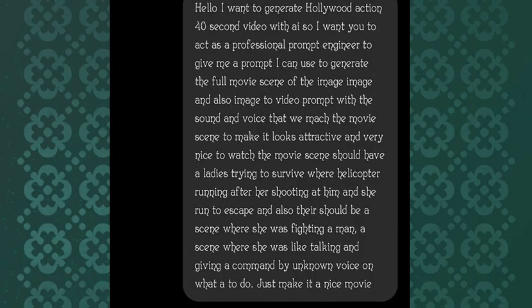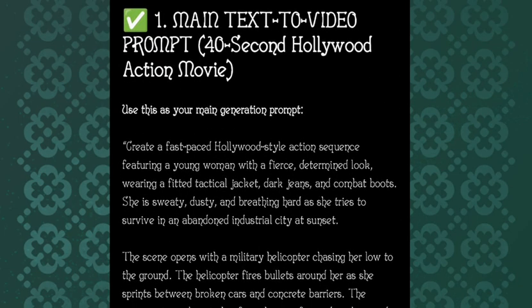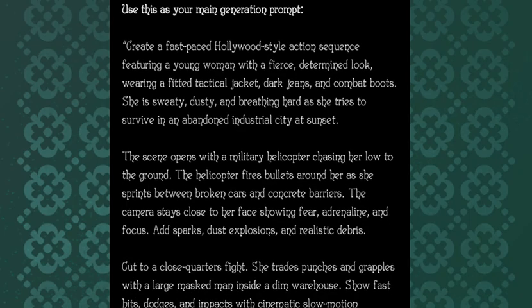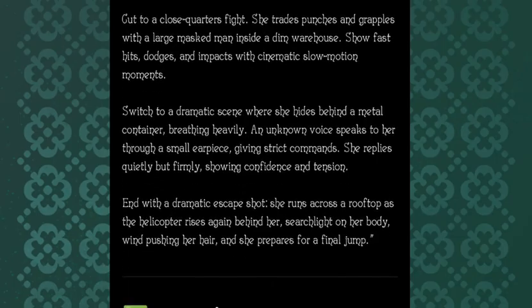Now, this is what I give to ChatGPT, and this is what ChatGPT gave to me. As you can see, this is the image prompt. Use this as your main generated prompt. As you can see, it says to create a fast-paced Nollywood style movie. So this is what ChatGPT gave to me.